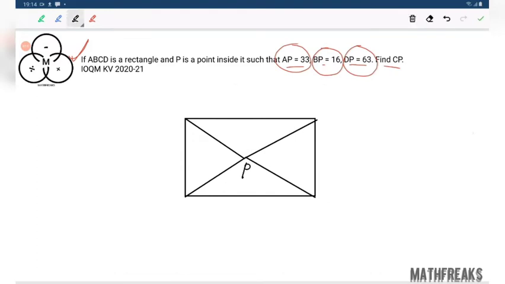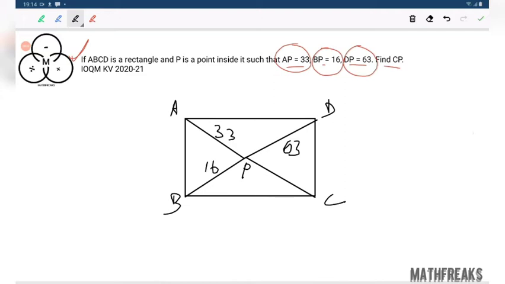P is any random point, we do not know exactly. A, B, C, D. AP is 33, BP is 16, DP is 63. We have to find CP. How do we find CP?